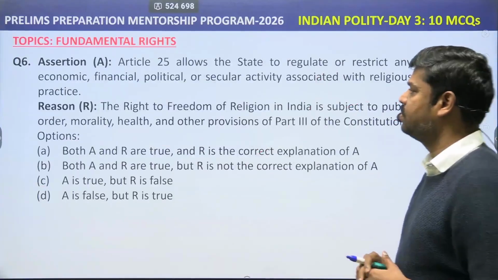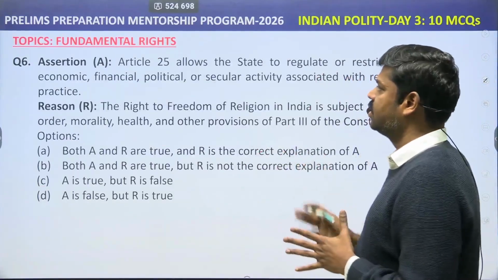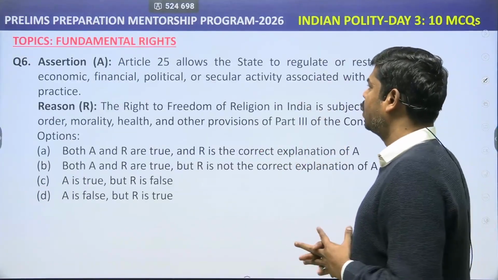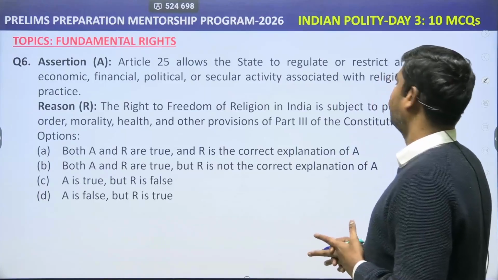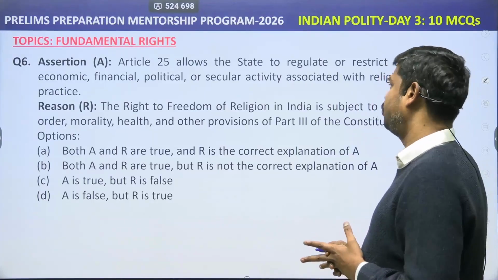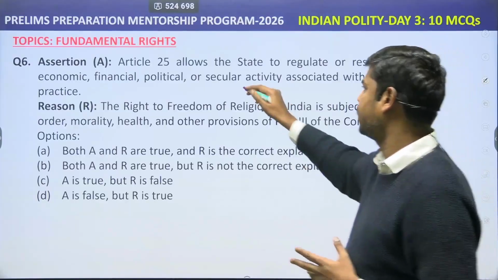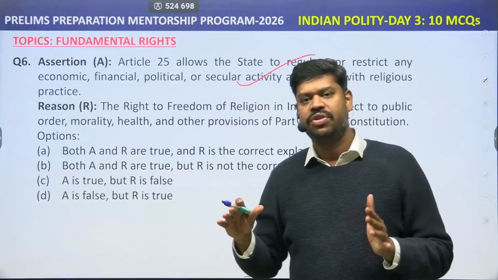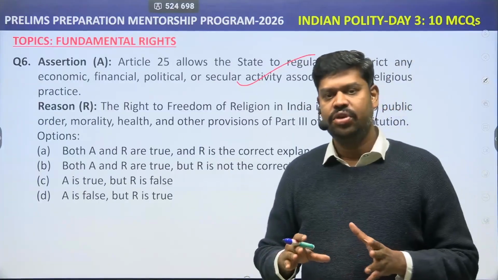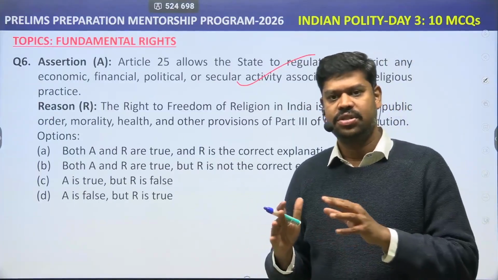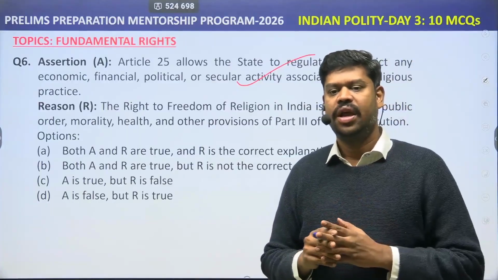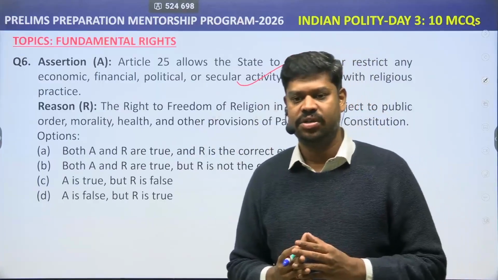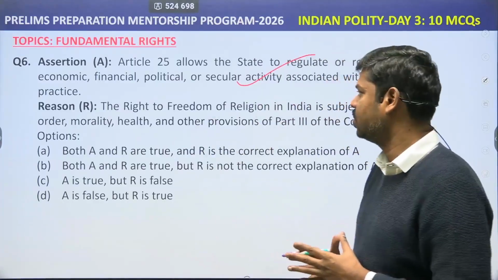Please come to question number 6. Assertion and reason type. Right to freedom of religion is the theme for this particular question. Article 25 allows a state to regulate or restrict any economic, financial, political or secular activity associated with the religious practice. This is definitely true, because the kind of secularism that we follow under the Constitution of India is a positive secularism, and positive secularism allows for intervention, not just in religious matters but also in other matters associated with the religion, especially the secular activities surrounding the religion.